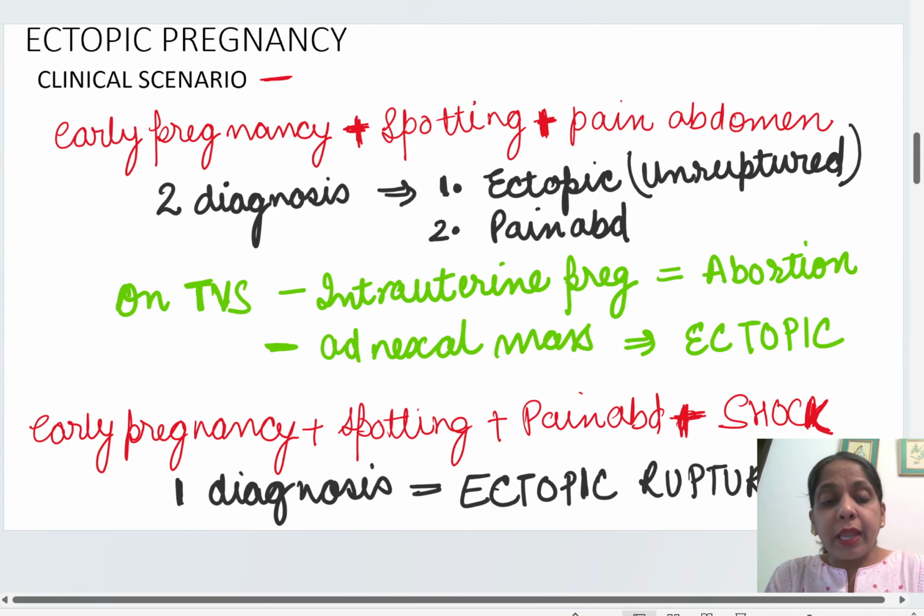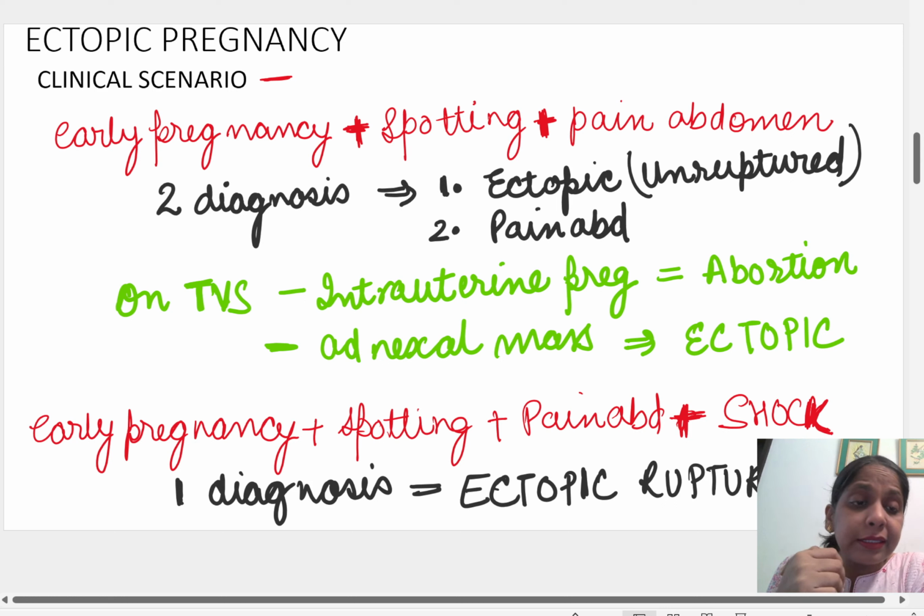Now next is ectopic pregnancy. You all know the most common site for ectopic pregnancy is the tube. So whenever we are talking about ectopic pregnancy, it means a tubal pregnancy, right?